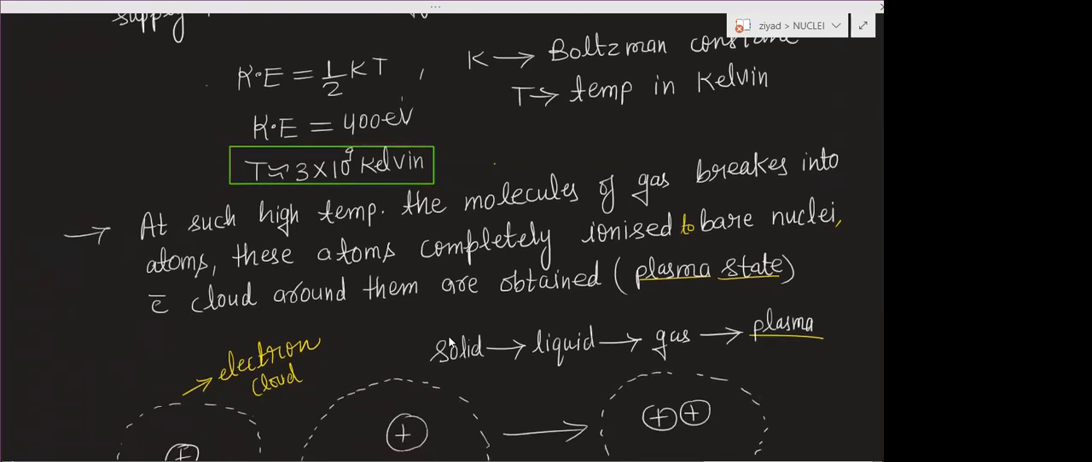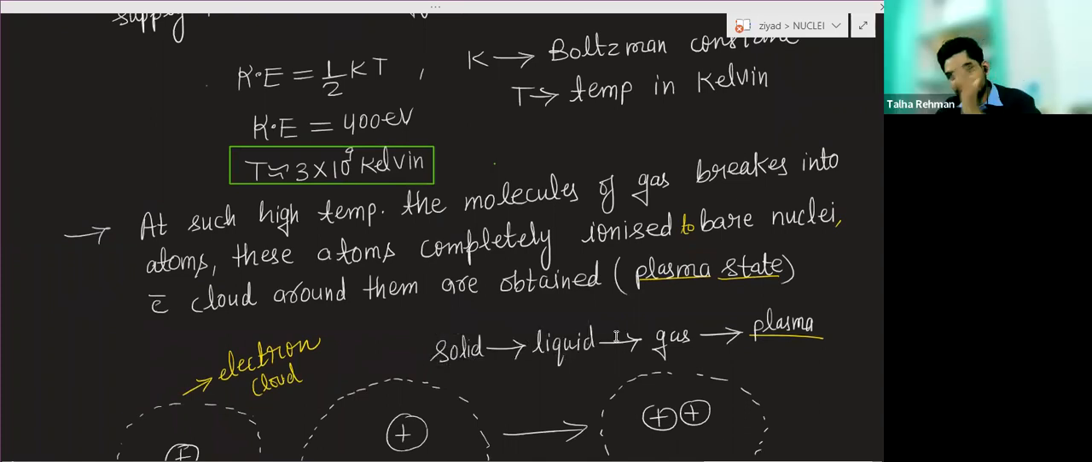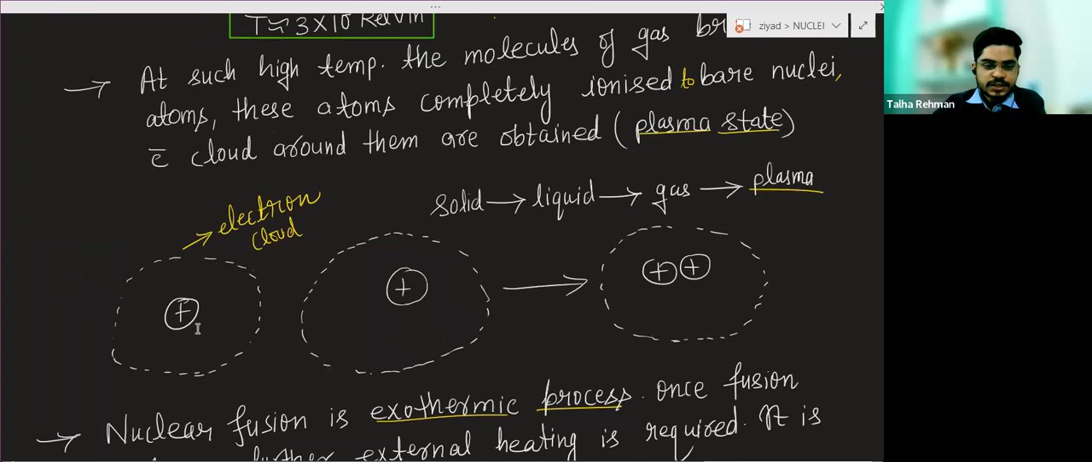Plasma state means if you have a solid and you heat it, you will get a liquid. Again you heat it, you will get gas. Again you heat to a very high temperature, you will get a plasma state. In plasma state, you will have only nucleus. Suppose any atom is there, and you heat that atom to high temperature. In the plasma state, this will be the nucleus, and here will be the electron cloud.